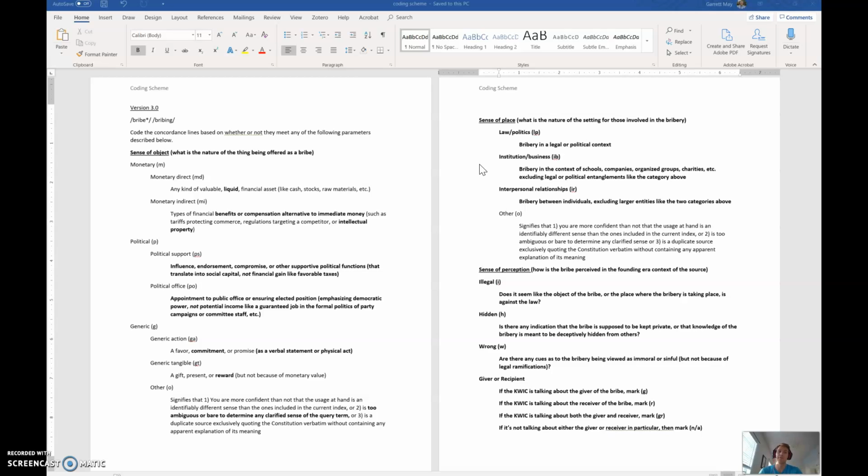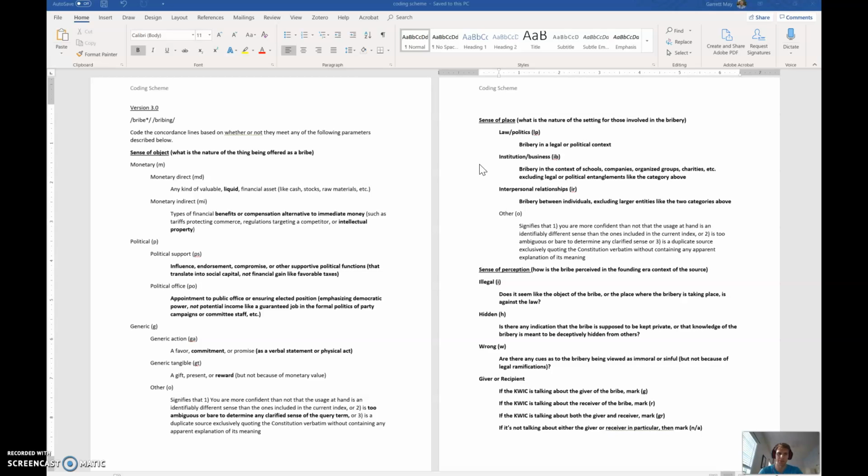But for example, if it's talking about the DNC, the Democratic National Committee, that's a modern institution, but that's the legal or political context. And so you would mark it as LP instead of IB.